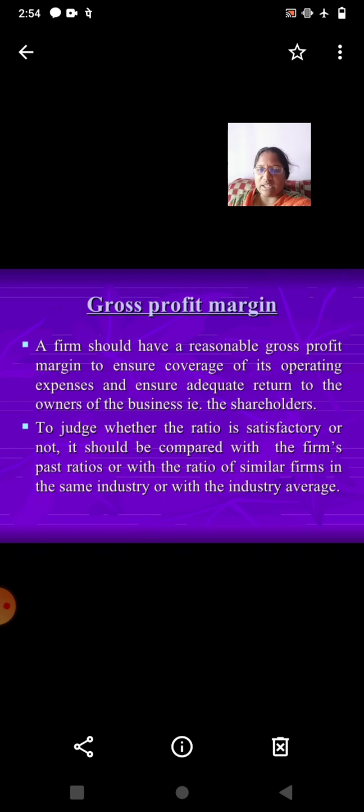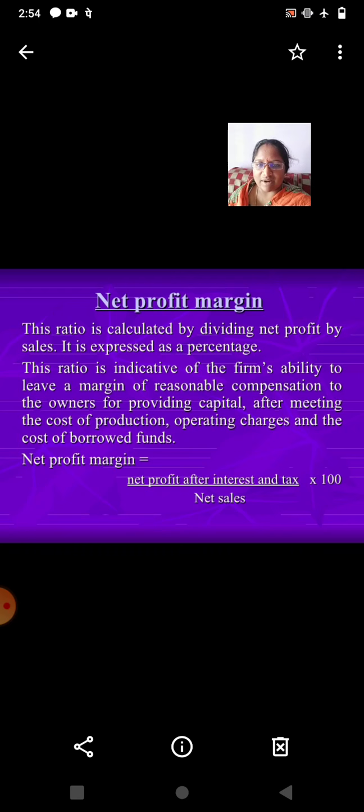Net profit margin. This ratio is calculated by dividing net profit by sales. It is expressed as a percentage. This ratio is indicative of the firm's ability to leave a margin of reasonable compensation to the owners for providing capital after meeting the cost of production, operating charges, and the cost of borrowed funds. Net profit margin is equal to net profit after interest and tax divided by net sales into 100.